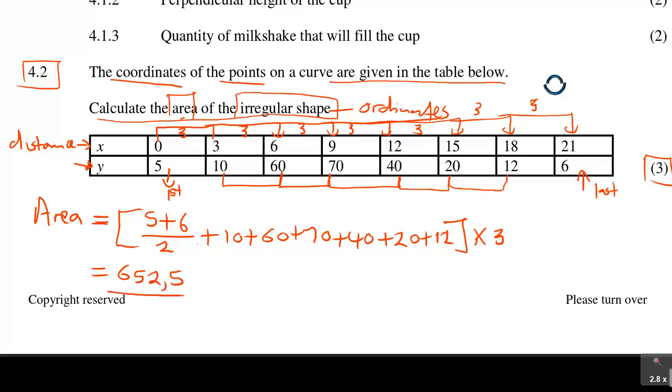652,5. Now remember, they're saying the area, they didn't specify units, then you can say units squared. Some say u squared is still fine, standing for units. So this is the area of the irregular shape that they were looking for. So that's how you solve this particular question.